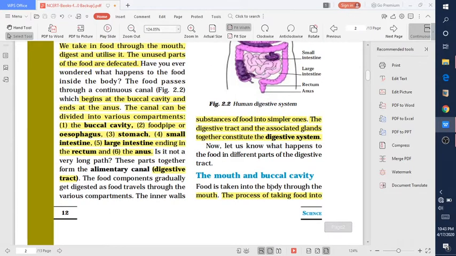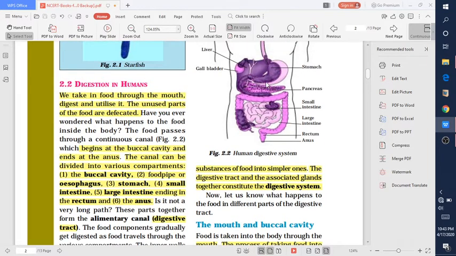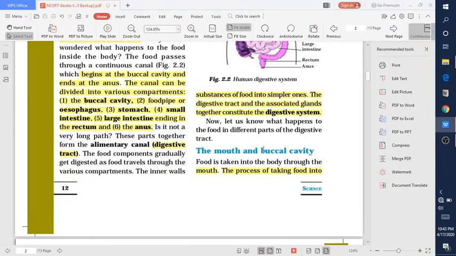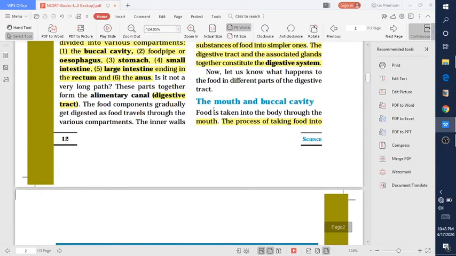We will start today with the mouth and buccal cavity. In the previous class I told you about the digestive system, digestion, alimentary canal and how it is associated with various salivary glands. So let us move on to the next topic, the mouth and buccal cavity.